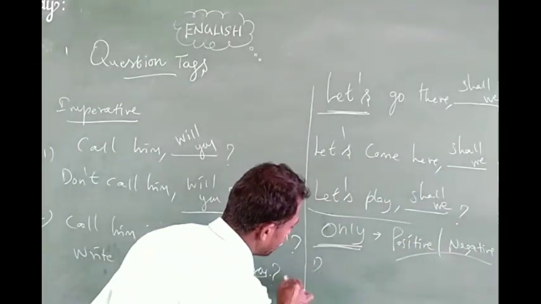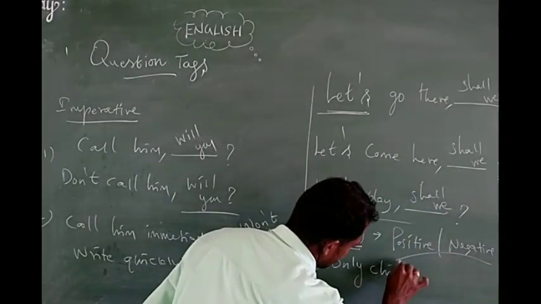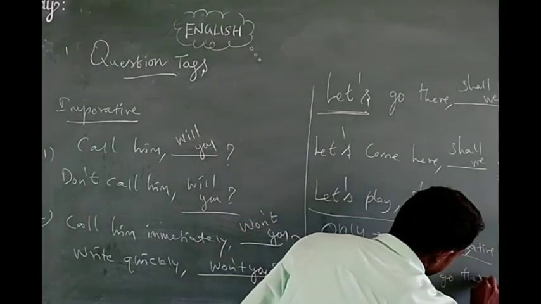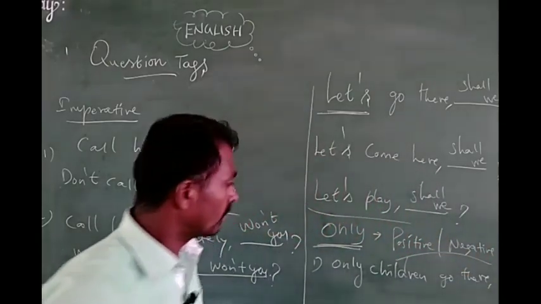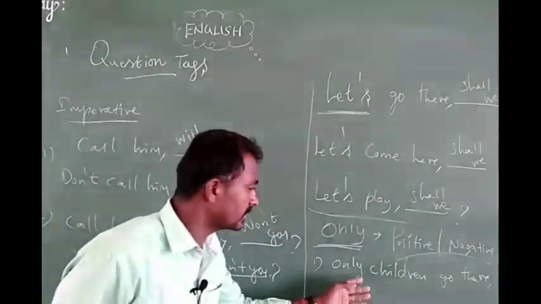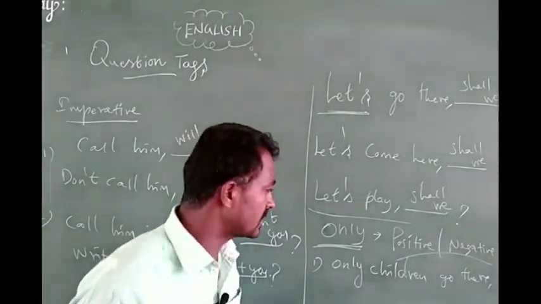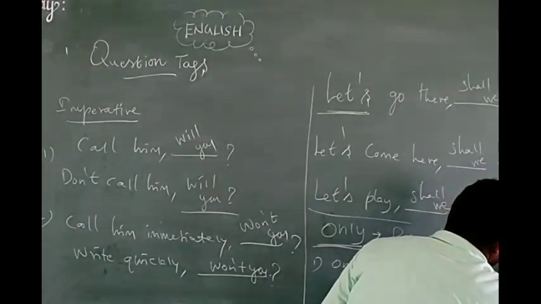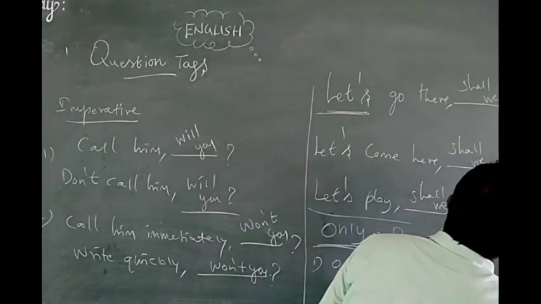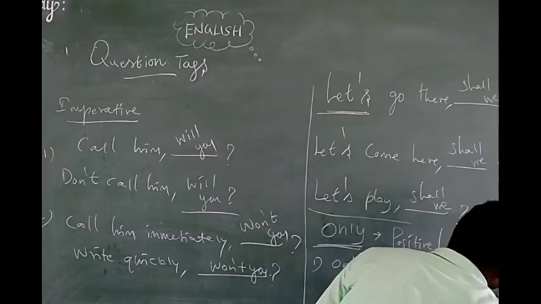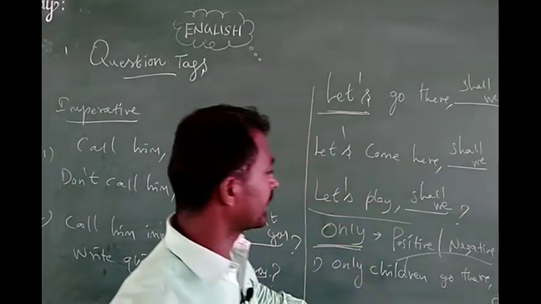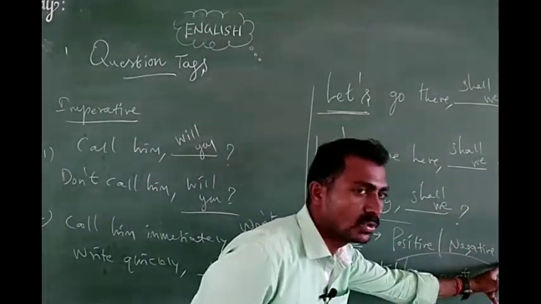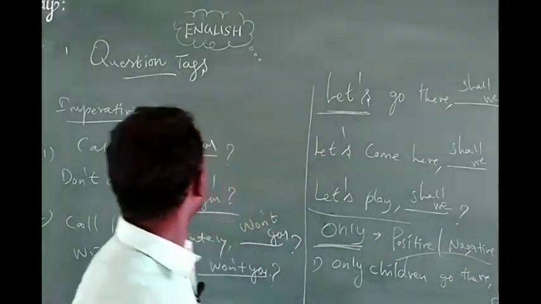For example, only children go there. So what is the tag here? Only children go there. This may be positive or negative, you have to consider. The given sentence is in the simple present tense. You have to write do they or don't they. Here the word only takes a positive or negative tag. You have to write do they or don't they.